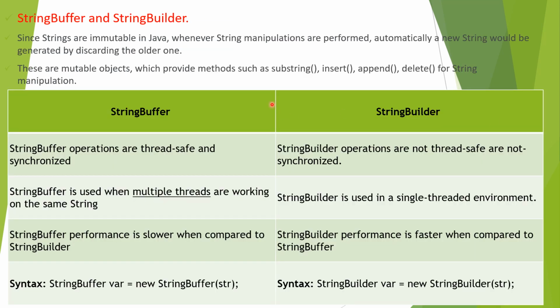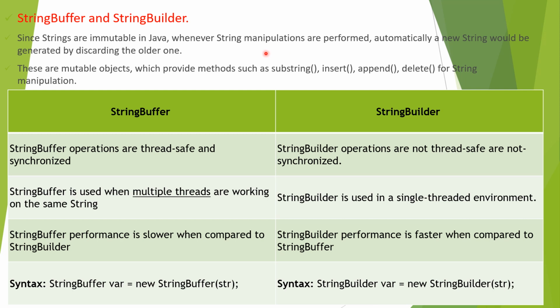Moving to the next. We said strings are immutable. So what if we do not want immutable, and our requirement is that we have to change it accordingly in different classes based on the requirement? What do we have to do in such a scenario? Here they provide StringBuffer and StringBuilder. So let's know about this. Since strings are immutable in Java, whenever string manipulations are performed, a new string is automatically generated by discarding the older one.